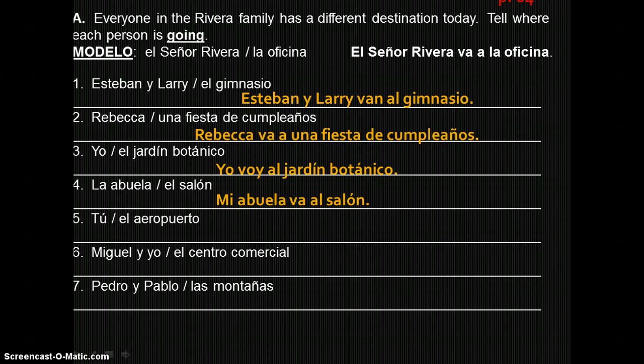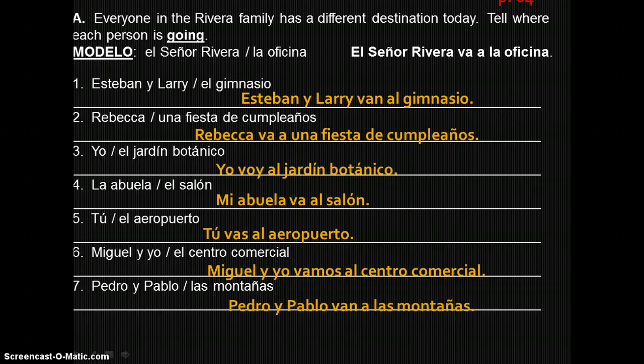My grandmother is going to the hair salon. Tú vas al aeropuerto. You are going to the airport. Miguel y yo vamos al centro comercial. Miguel and I are going to the mall. And Pedro y Pablo van a las montañas. They are going to the mountains.